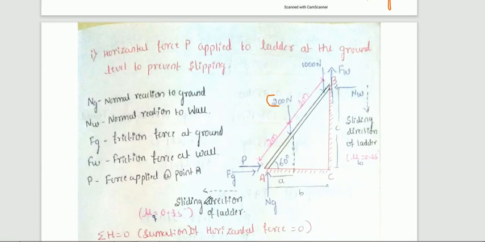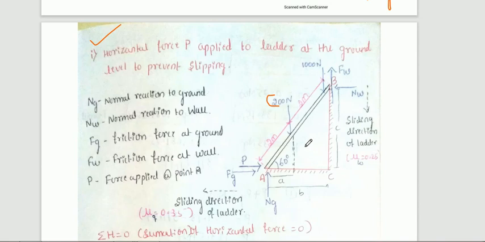The sliding direction I have shown here also, and mu g and mu w. So like this you need to draw the free body diagram. Whatever notation has been given, for the first case I am solving the problem. Ng is the normal reaction at the ground, Nw is the normal reaction at the wall, Fg is the friction force at the ground, Fw is the friction force at the wall, and P is the applied force to prevent the sliding.